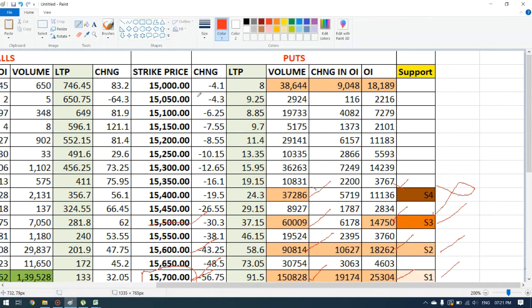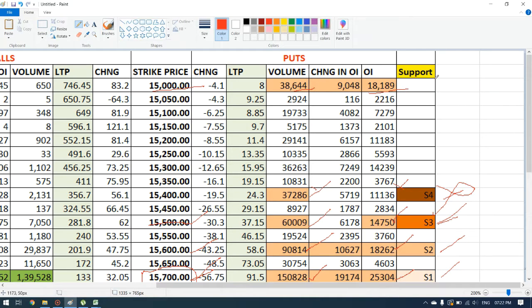Similarly we have a great support at 15,000. The volumes are pretty less, but the open interest is more. So you can see the difference in open interest. See here, in support 3 it was 14,000, in support 4 it was 11,000, but in this support we have an open interest of 18,118,189, and the volumes are not that much bad or good, but we have some volumes.